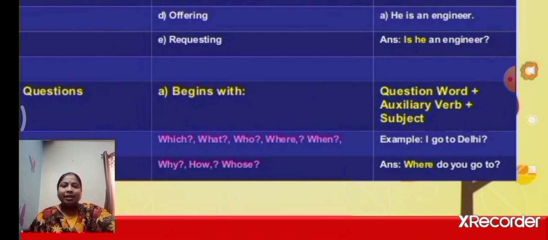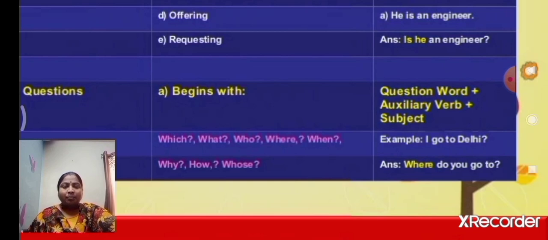Here, Delhi is the place, our capital, Delhi. When we mention the place, we use the word where. Children, note down. When we mention the place, we use the word where.